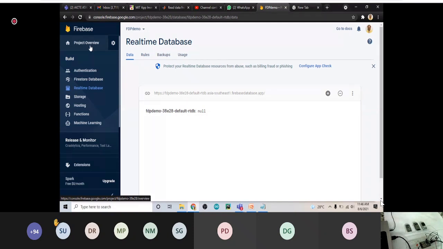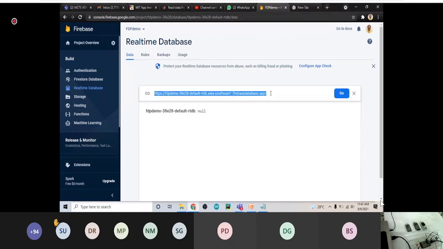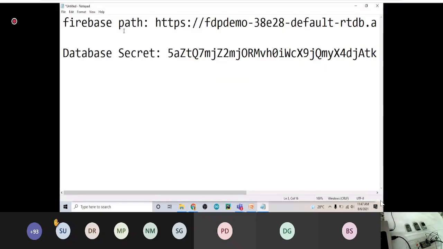So what do we have to copy? You have to first click on this. See here. There is some lag between what I am saying and what is happening on your window. So this is the path of your database that you have to copy. Okay, you just copy it and put it in your notepad, or wherever you would like to copy it, and I'm just giving it the name Firebase path. Okay, so this is my path. Fine, this is the one thing that you have to do.